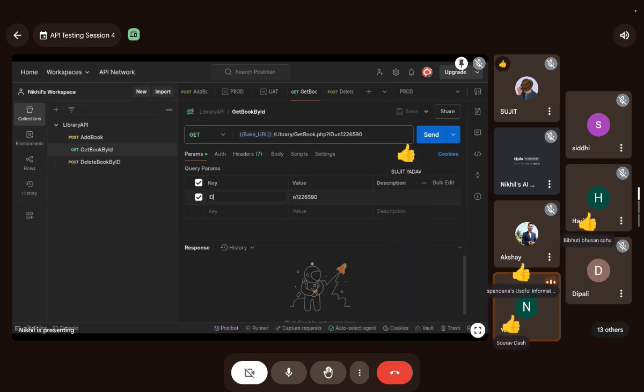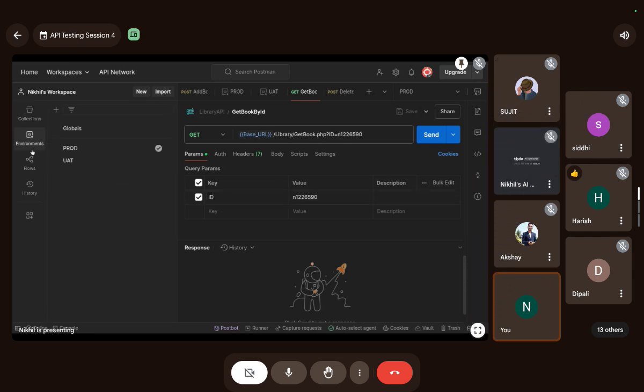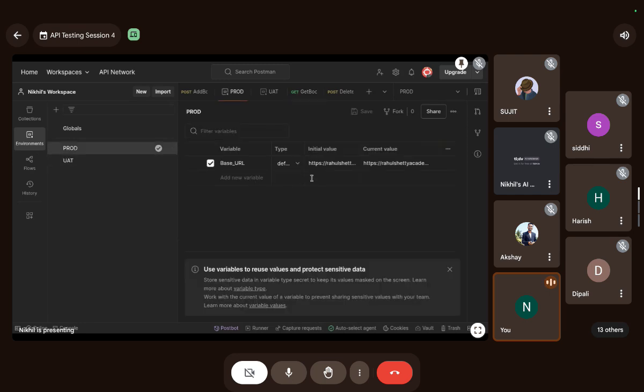And here we write environment variables. These are specific to the production environment, and this environment is specific to the UAT environment. Give me a thumbs up, guys, if you understood this.